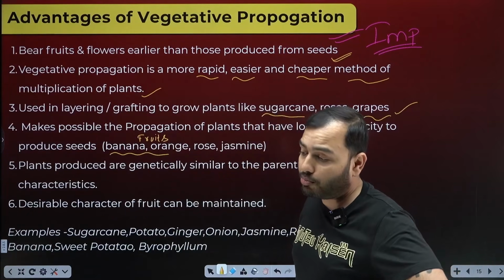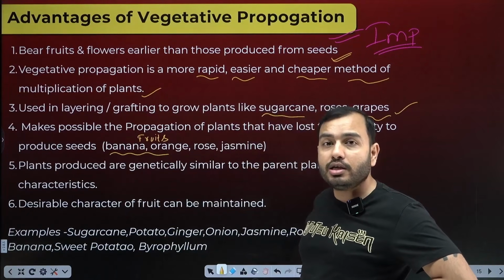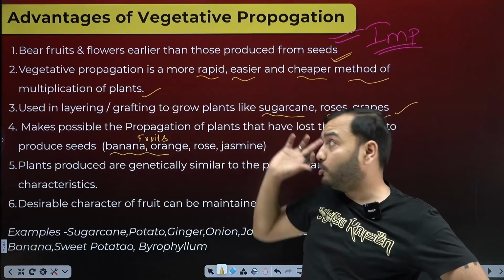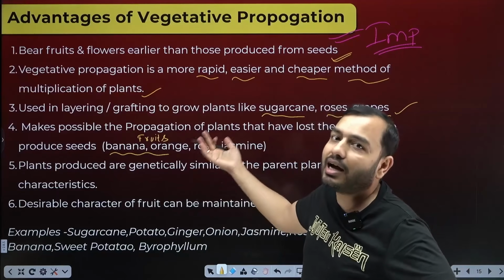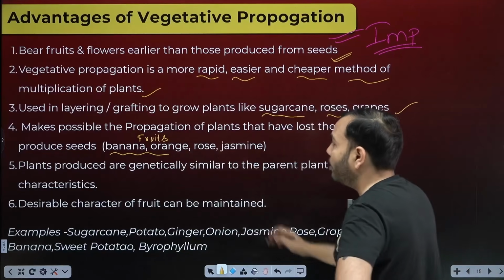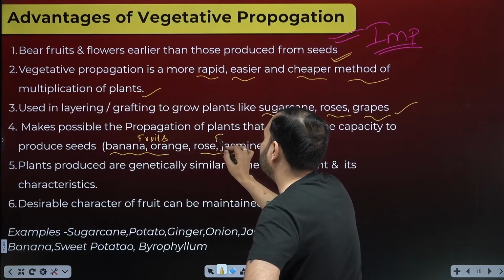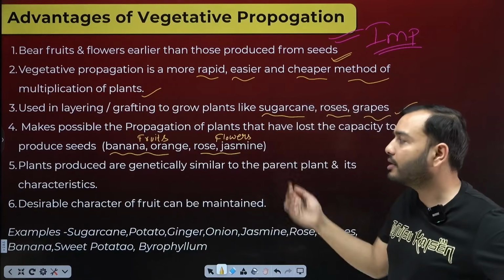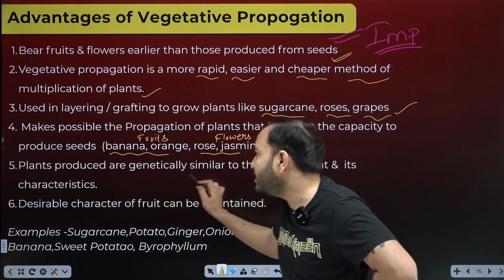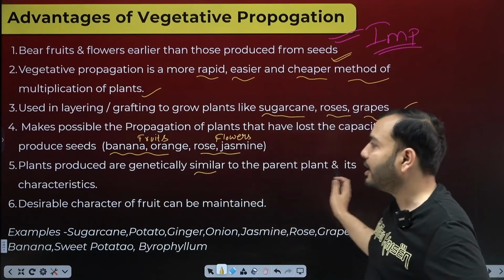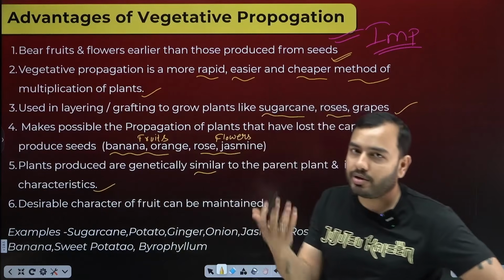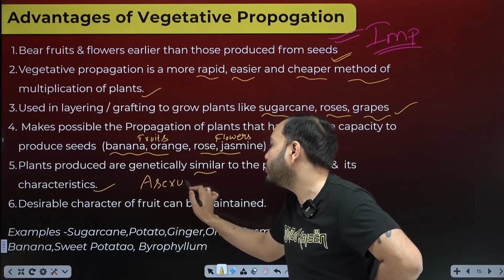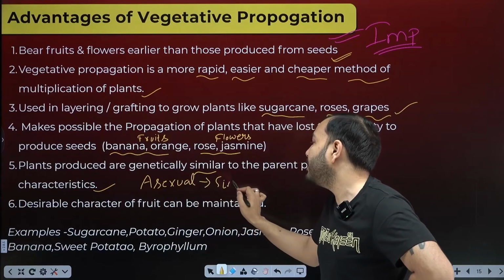Now when a particular kind of orange is liked by those who like the same orange, so if I have to do sexual reproduction, a new kind of orange will be formed. I want it genetically similar. So what will I do? Asexual reproduction, that is vegetative propagation. And now remember two flowers, rose, jasmine. Have you ever seen a rose seed? I have not seen. What do they do? They cut the plant. The plants produced are genetically similar. This is a great advantage to the plant and its characteristics. It will be genetically similar because it is an asexual method. Why is it similar? Because it's a single parent.